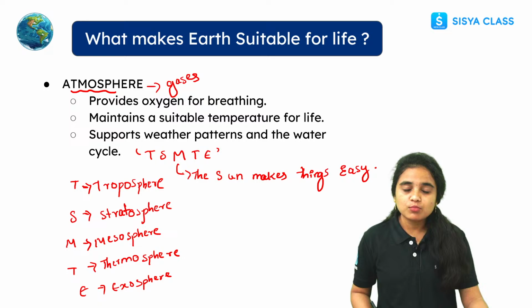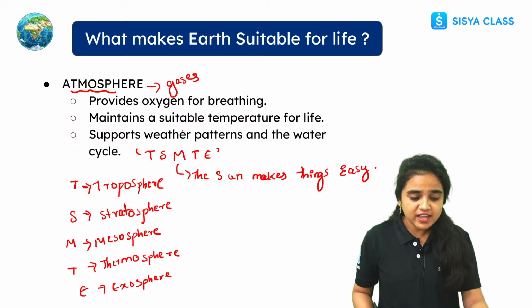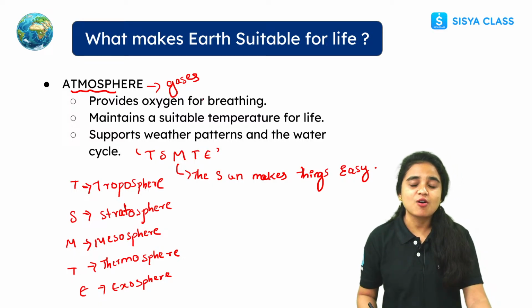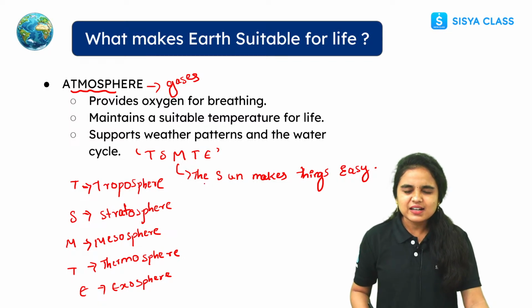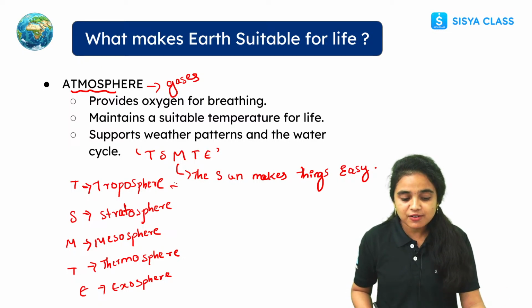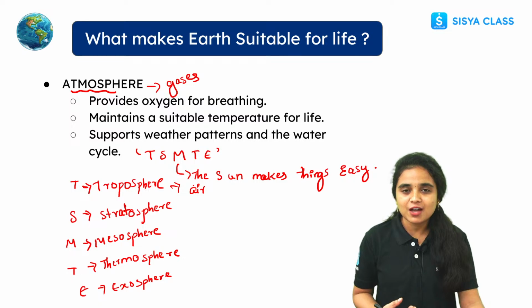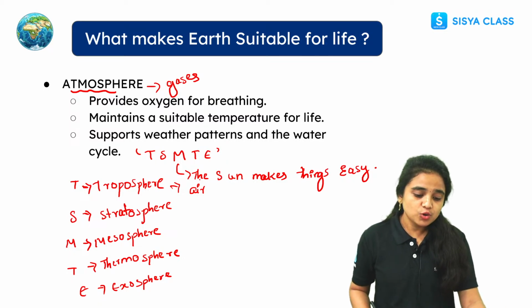While coming to the atmosphere, it will provide oxygen for breathing, right? And in which layer is this oxygen present, students? Anyone have any idea? We have 5 different types of layers, right? And each layer contains different types of things. So in which layer is oxygen present? It is located in the troposphere. Troposphere is the layer where air and oxygen are present. Now we are breathing, and weather, clouds, everything is present in this troposphere layer.